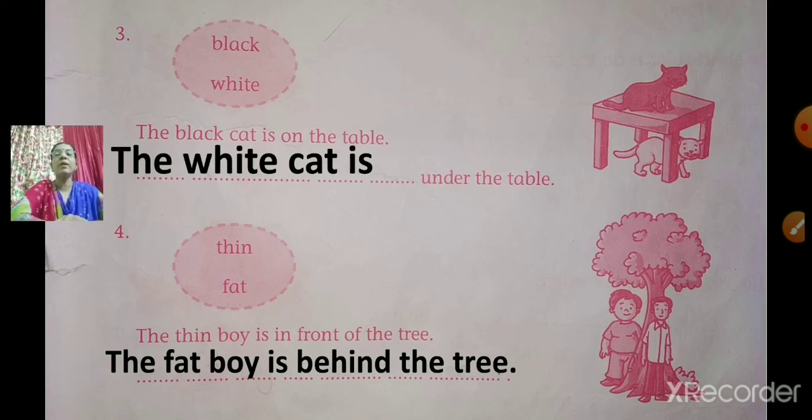Number 3, I'll repeat again. The black cat is on the table. The white cat is under the table. Number 4, the thin boy is in front of the tree. The fat boy is behind the tree. Next one.